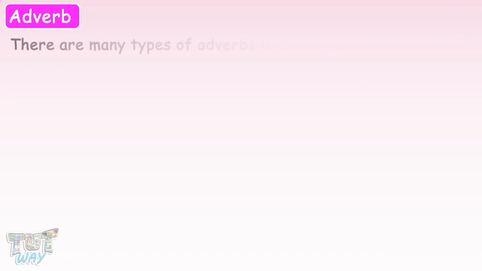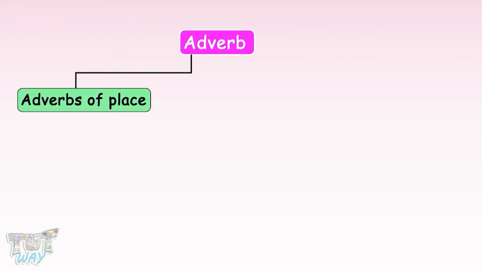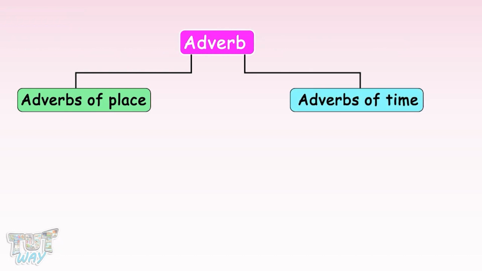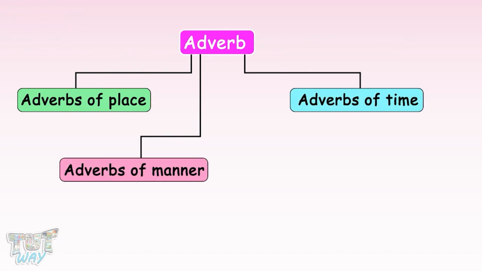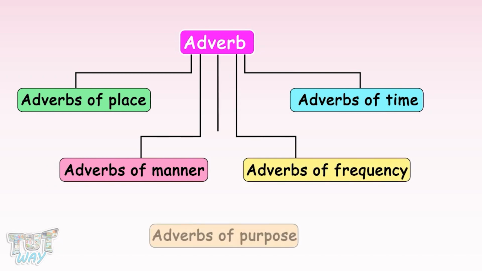There are many types of adverbs in the English language. Adverbs of place, adverbs of time, adverbs of manner, adverbs of frequency, adverbs of purpose, and we have learned about all of them.